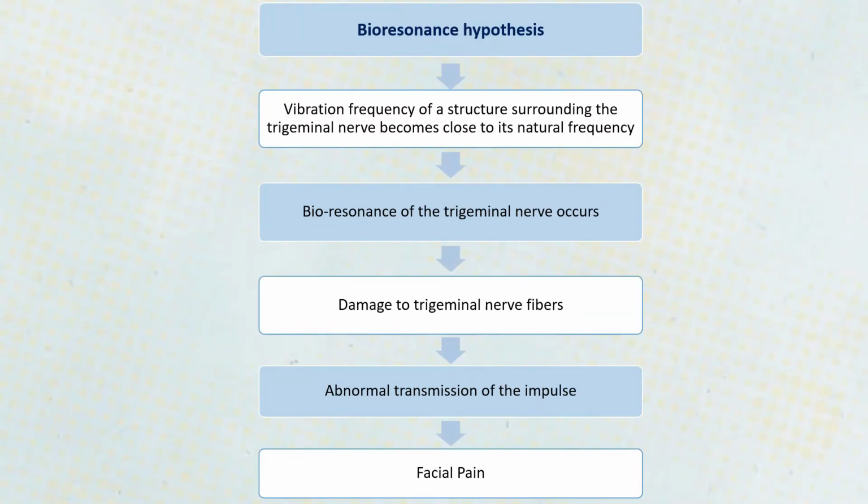Then coming to bioresonance theory. In bioresonance theory, it states that the frequency of the surrounding structures becomes close to the vibration frequency of the trigeminal nerve, and when bioresonance of the trigeminal nerve occurs, it can result in damage to the trigeminal nerve fibers, which can lead to abnormal transmission of the impulse, and which can in turn lead to facial pain.